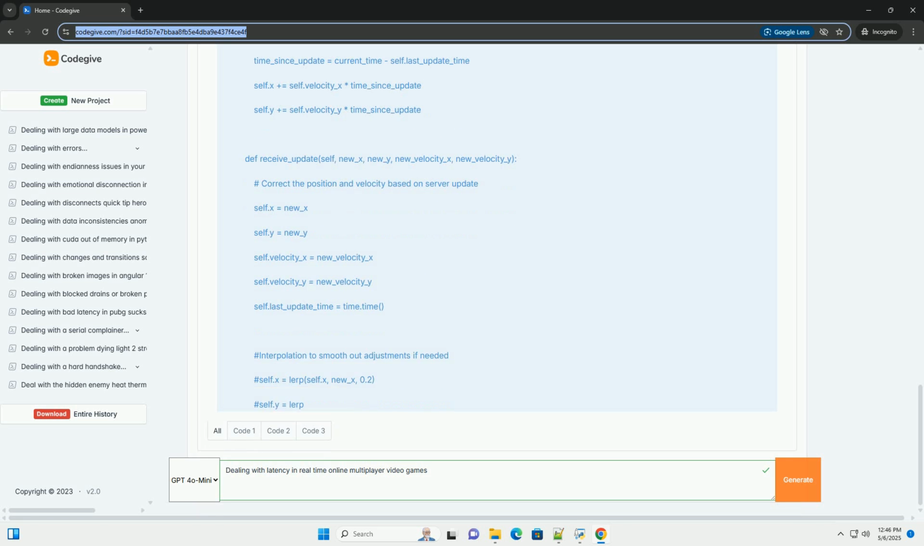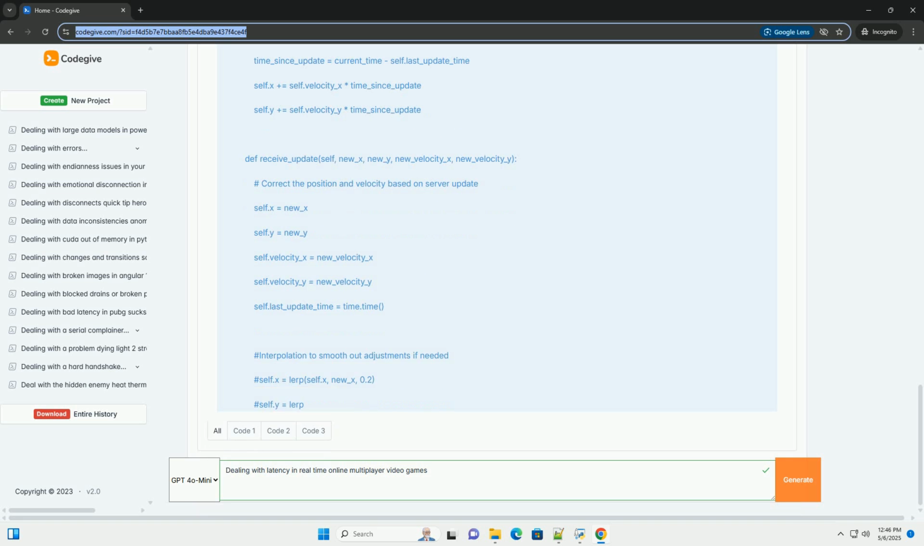Simulated latency: not in this example, but you could add time.sleep on the server or client side to simulate latency for testing purposes. Threading: running the server and client in separate threads allows them to operate concurrently.